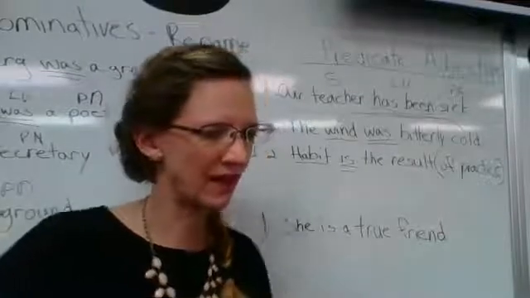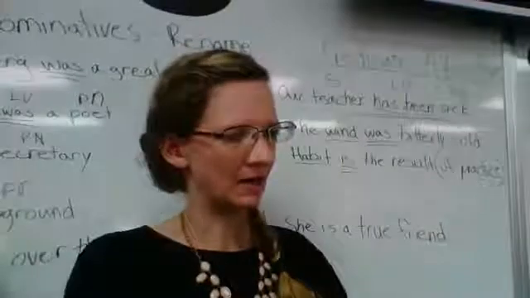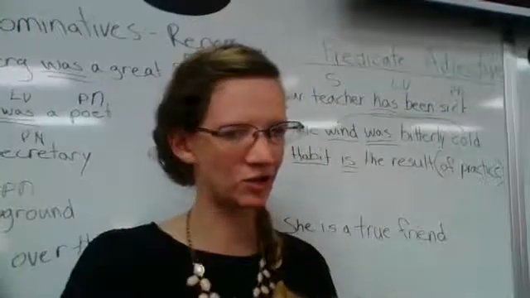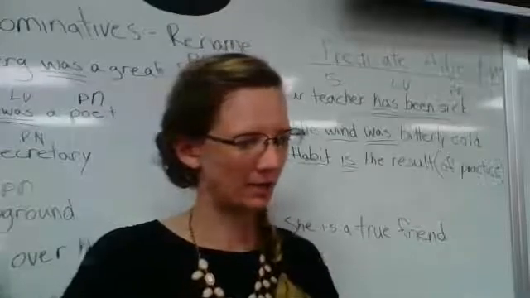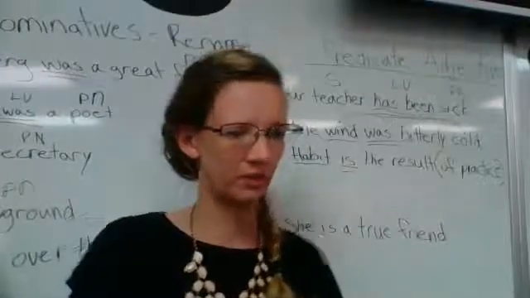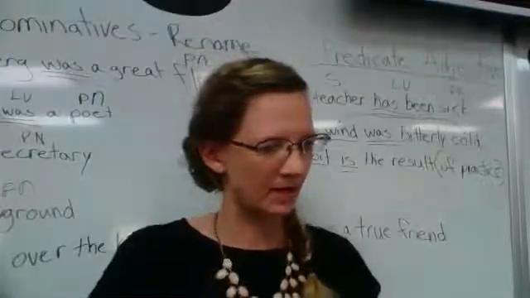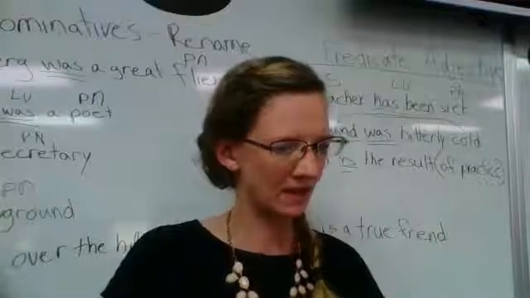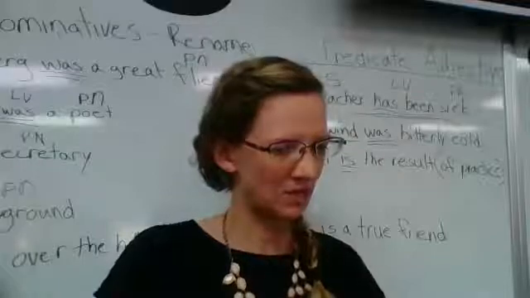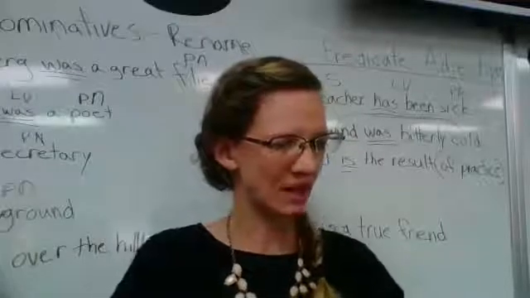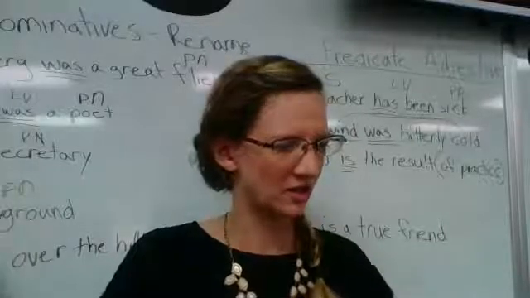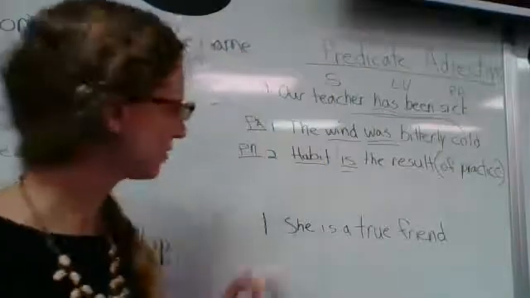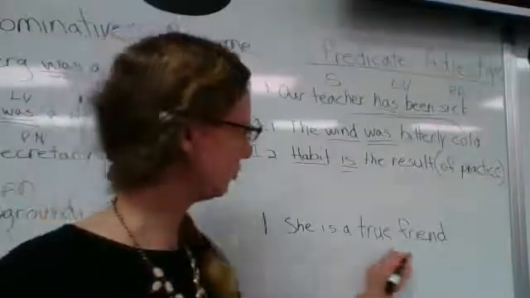All right, so that is on page 282. So do all of think A and think B on page 282. And go on into page 283. A quick thing on page 283, and then I'm going to do another video for page 284. It says in think C, a predicate adjective must modify the subject. Be able to explain why the following italicized adjectives are not predicate adjectives. Draw an arrow to the word that each one modifies. So I just did the first one. It says she is a true friend.